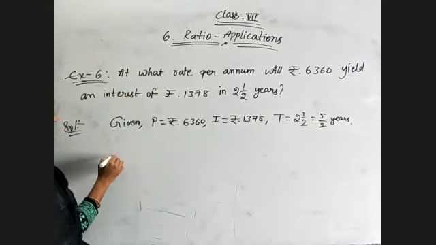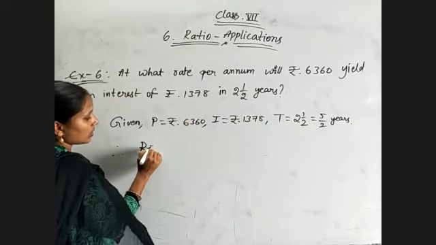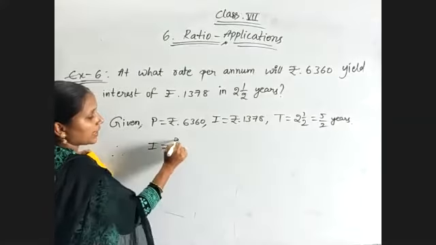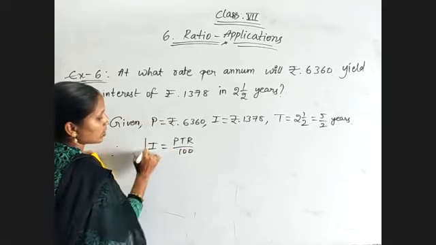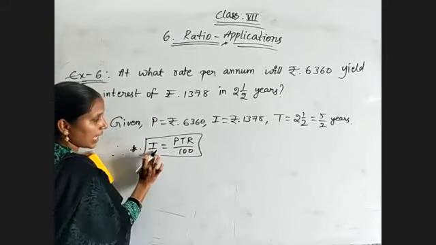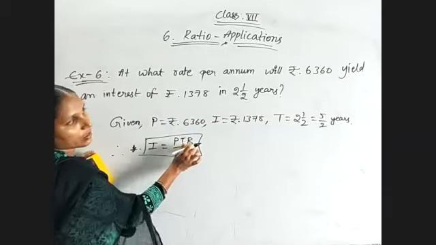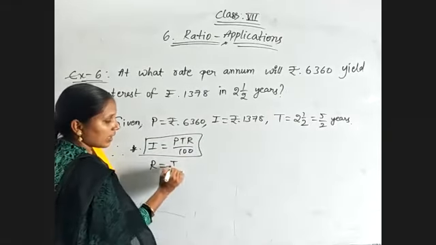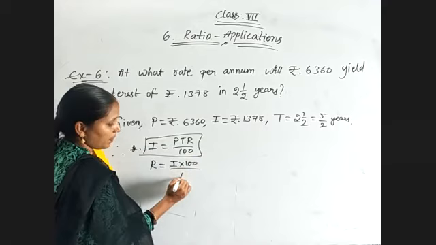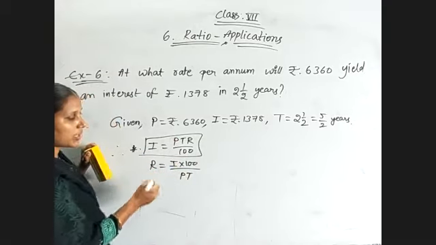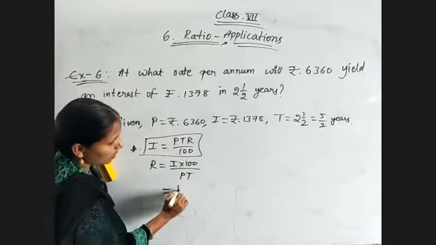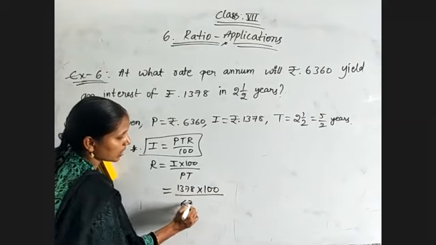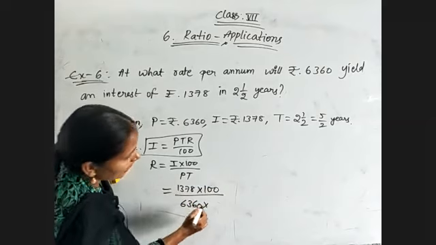So we have the formula I equal to PTR by 100. This is the original formula. And here they have given I value, P value, T value. We need to find out R value. So from this R value will be equal to I into 100 divided by PT. Substitute each and every value. I value is 1,378 into 100 divided by P value is 6,360 into T value is 5/2 years.